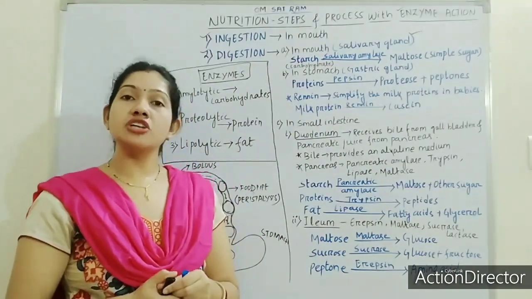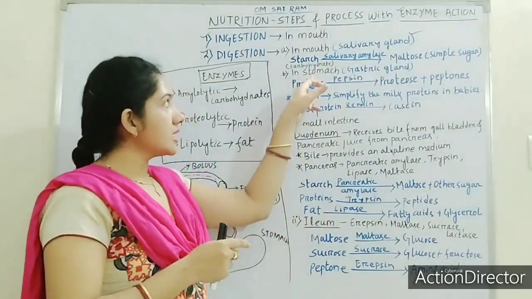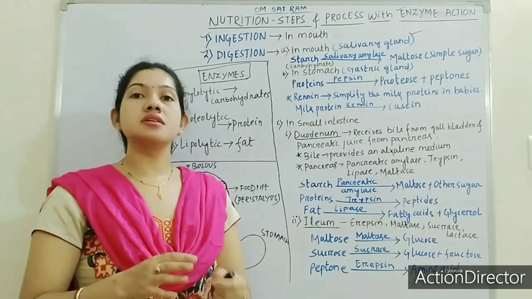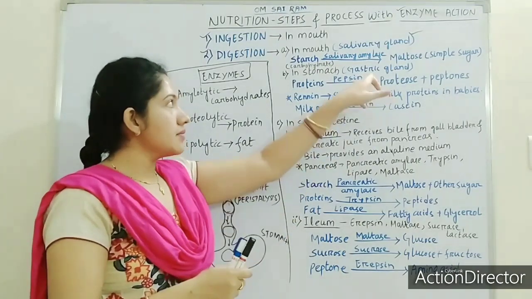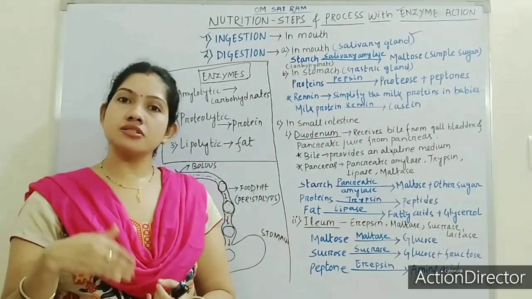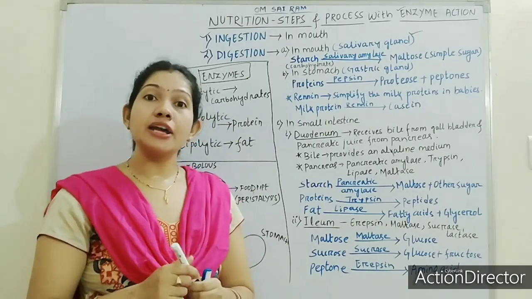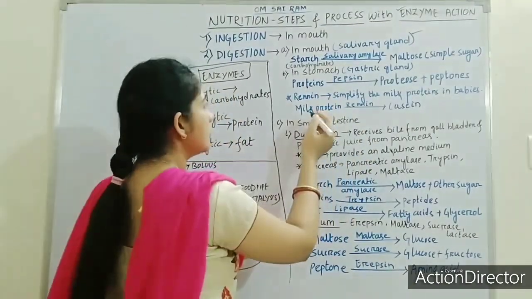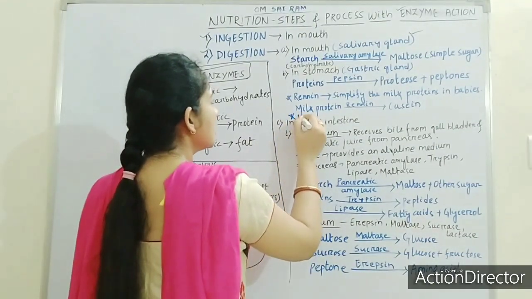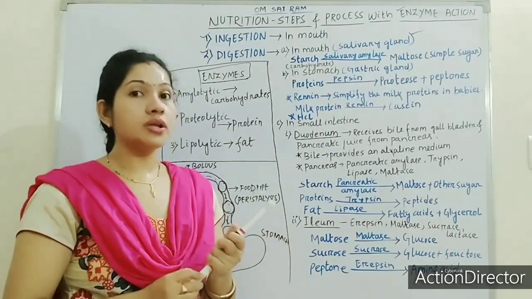Now the second phase of digestion starts. The first phase of digestion ends at the mouth, and the second phase of digestion starts at the stomach. The stomach also has some gastric glands. Here I have written that the stomach contains gastric glands which secrete some enzymes. Along with enzymes, it will also secrete a chemical known as hydrochloric acid. Let me add here, it will also secrete HCl. HCl means hydrochloric acid.